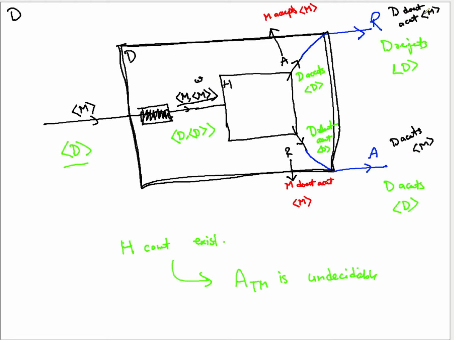Is it okay? Because H is a decider you have assumed which exists. So if H exists, then D will always exist. Whenever you give me the H description, I can always build this machine D on top of it.